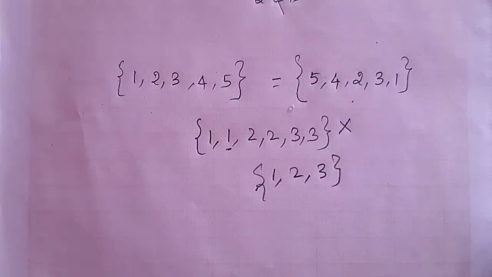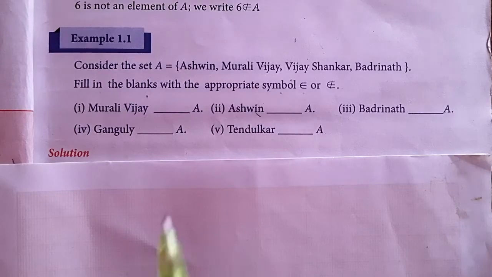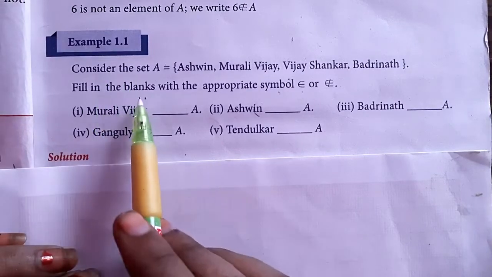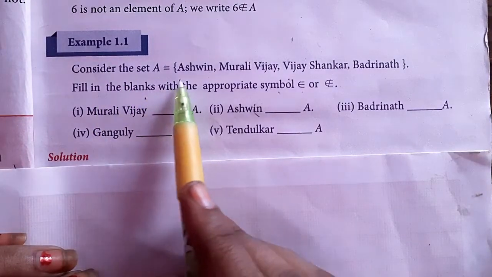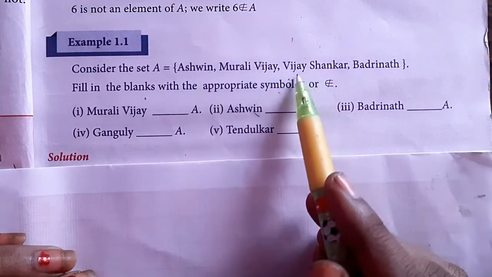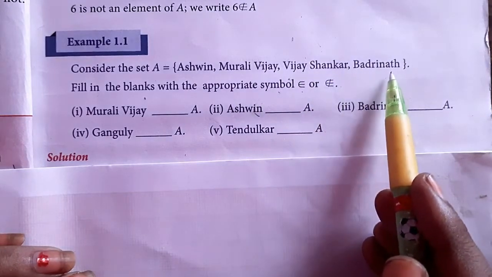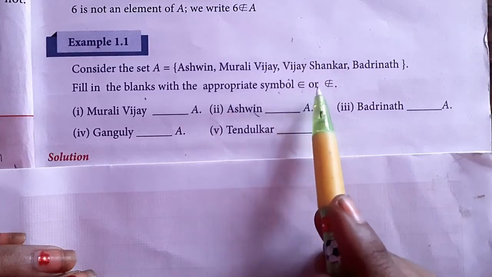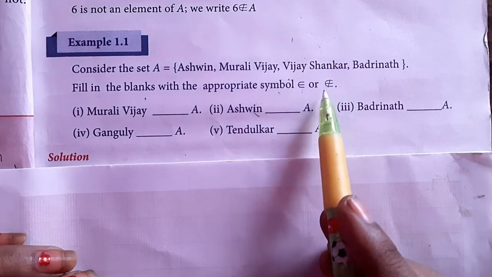Let's go to the example. See this first example, example 1.1. Consider the set A equal to the set of all Ashwin, Murali Vijay, Vijay Shankar, Badrinath. Fill in the blanks with the appropriate symbol, belongs to or does not belong to.